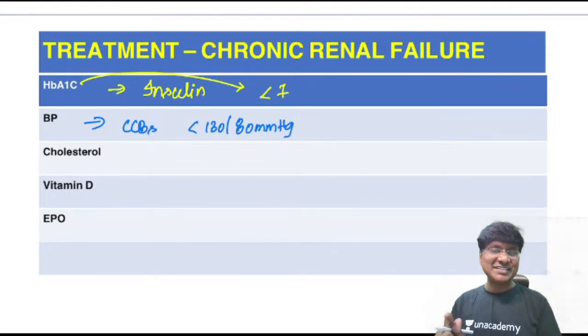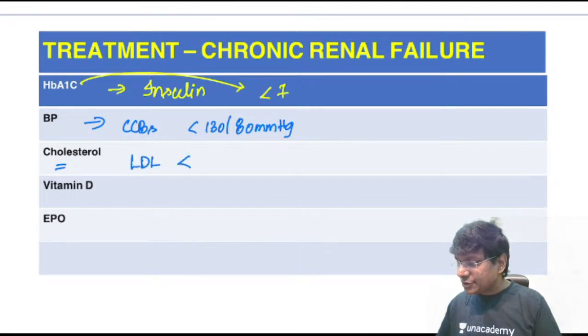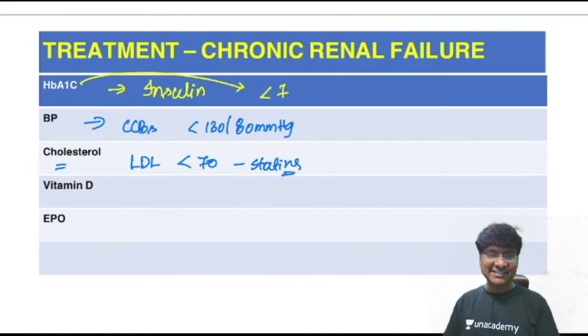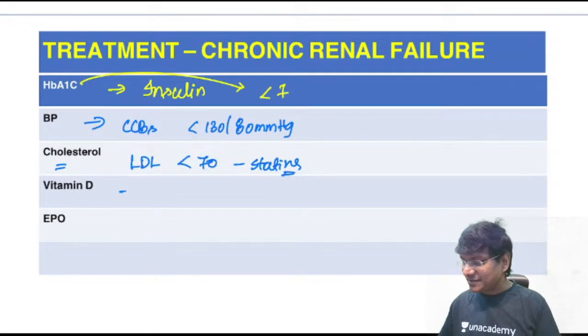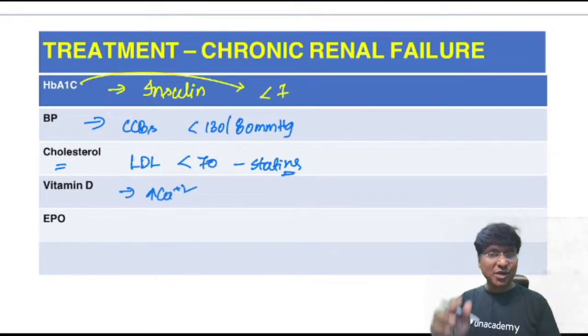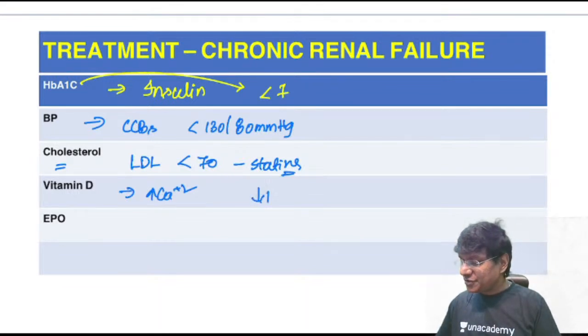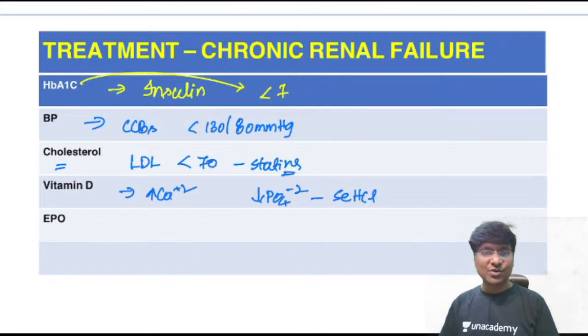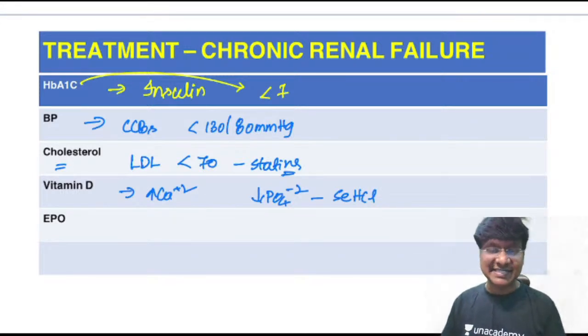Then I told you that these patients will have dyslipidemia due to decrease in lipoprotein lipase activity. So you have to reduce the cholesterol. Your LDL should be less than 70, and for this you should give statins. Then vitamin D you should supplement. Why is that? That is mainly to improve the calcium. And you should also reduce the phosphate. So how will you reduce the phosphate? Just now we have discussed, that is sevelamer hydrochloride, or you should give calcium acetate.